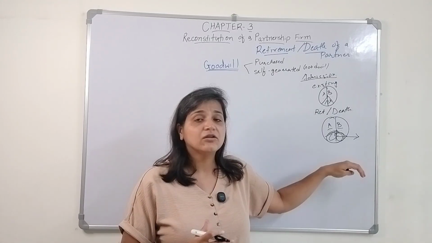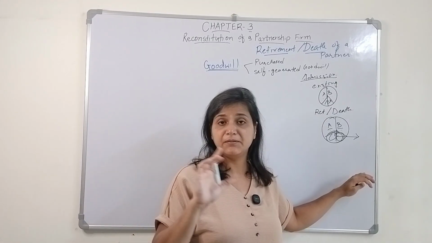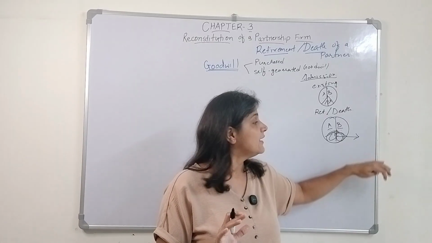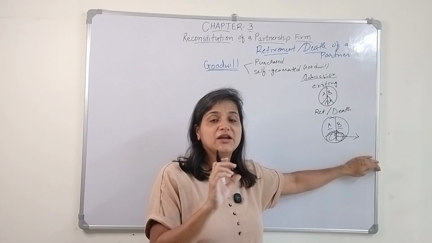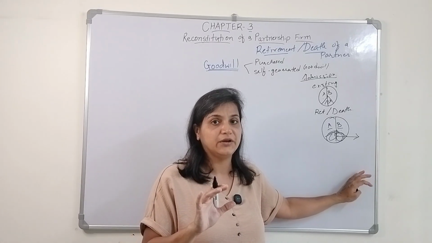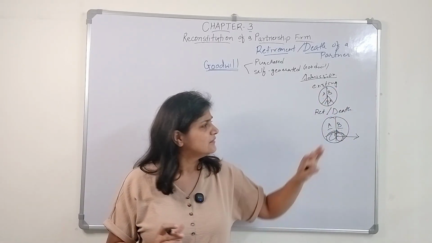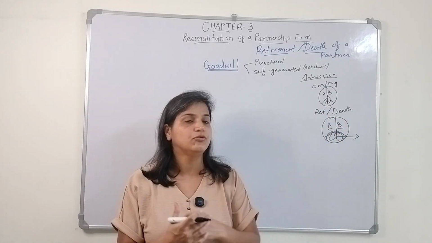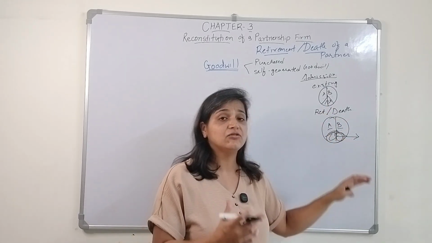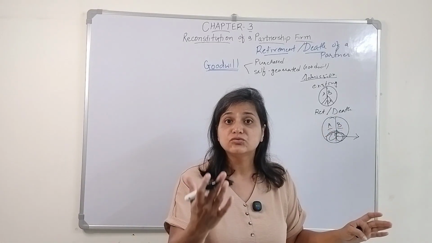Okay, that's how they determine the value of goodwill in case of the simple average profit method, right? And then they take out the share of how much the new partner is supposed to bring into the business when we were talking about the admission of a partner. The same will be the situation when they are taking out the valuation of goodwill. They will take out the share of goodwill which A and B need to give to C.